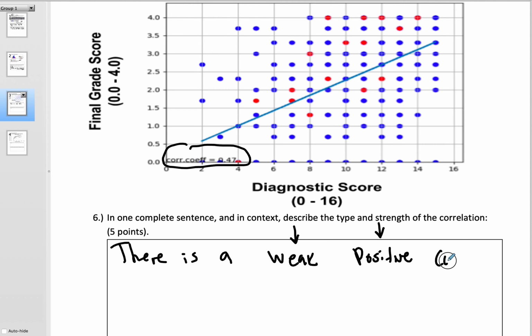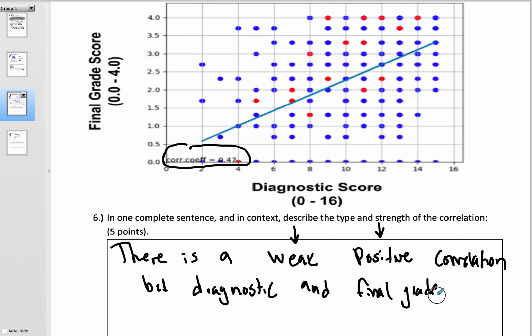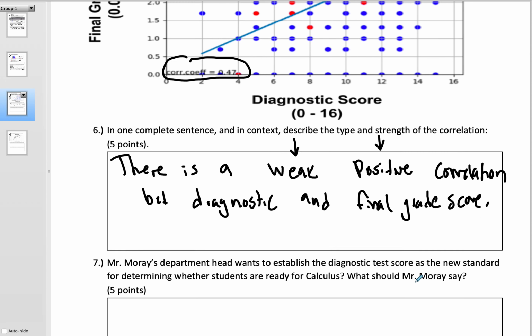There's a weak positive correlation between diagnostic score and final grade score. Okay? So what have you done? You've said the type, you've said the strength, and you've brought it back to the context. That's extremely important, and people may have been marked down if the context was missing.